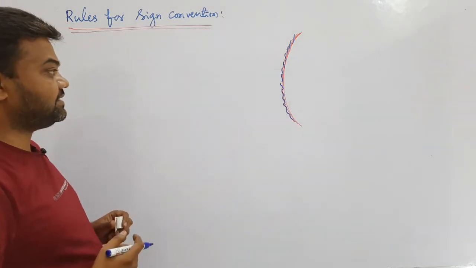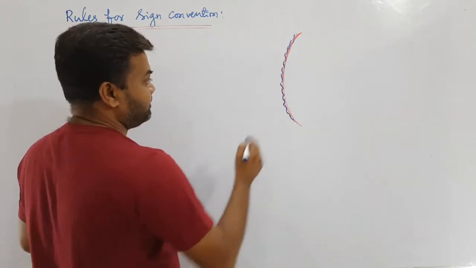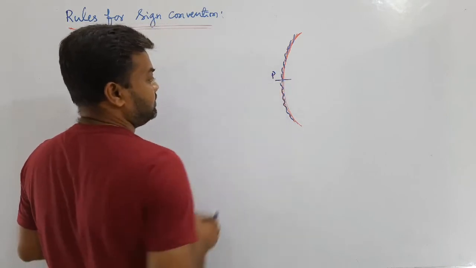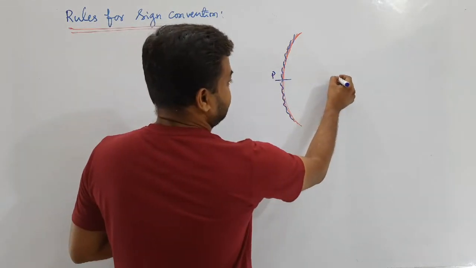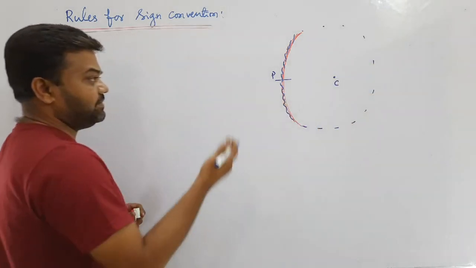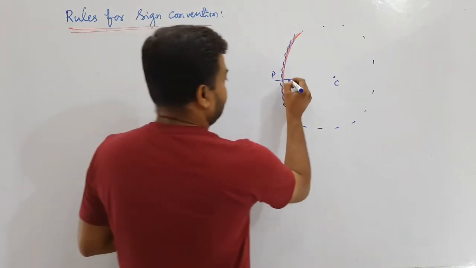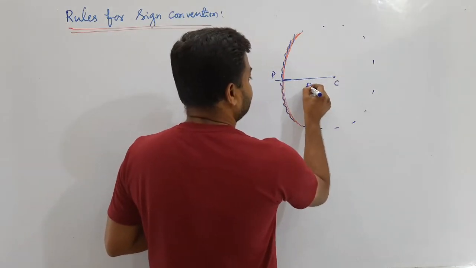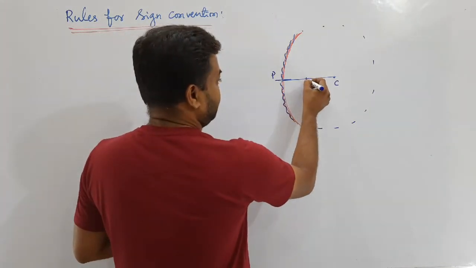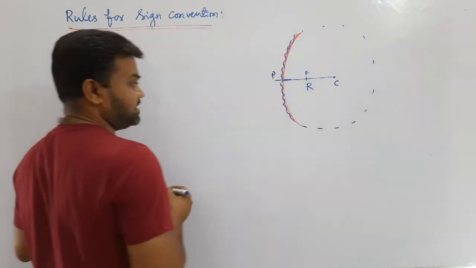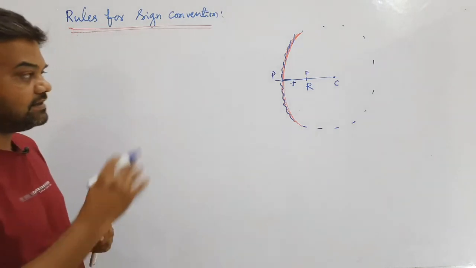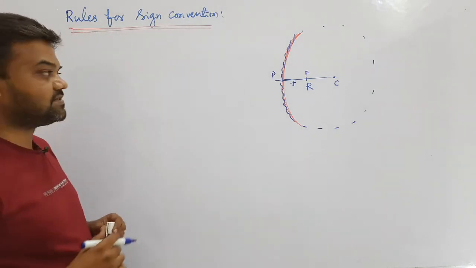This we are calling a concave mirror, and the center of the mirror we are calling the pole, and the center of the sphere of which the mirror is a part we are calling the center of curvature, and the distance between P and C we are calling the radius of curvature. Here we have a focal point or focus, principal focus, and this distance we are calling the focal length. We discussed all this in the last videos.